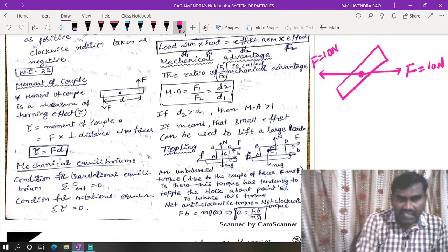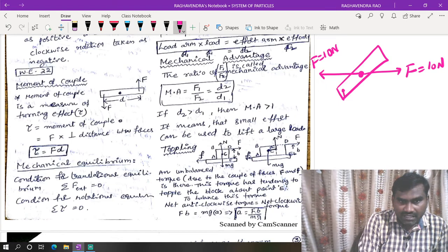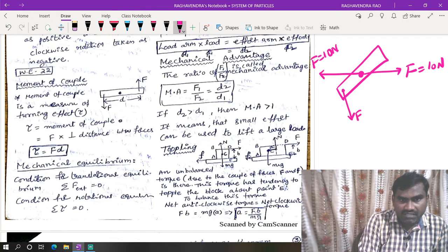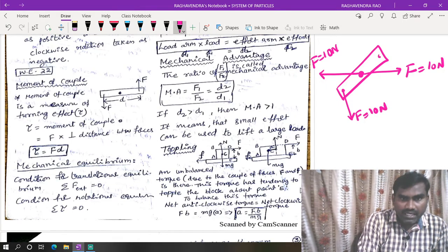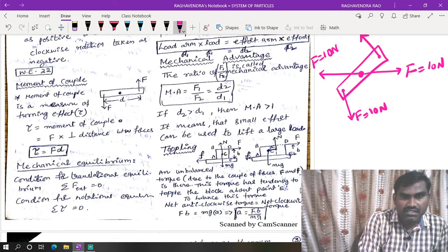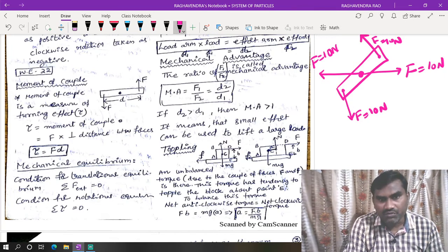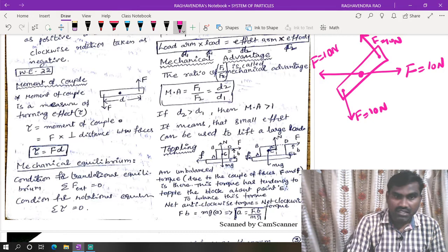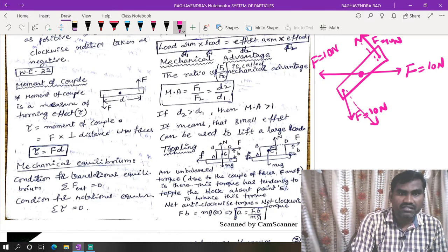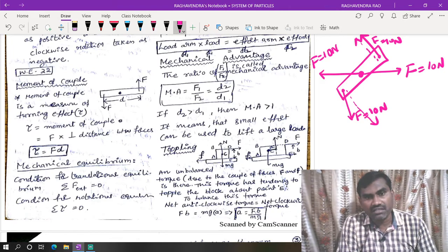Now, with the same body, at this point the force acts in this direction, F equal to 10 Newton, and at this point in the opposite direction, also F equal to 10 Newton. Now also these two forces are equal in magnitude but opposite in direction. But because of that, this end is moving in this direction, which means the body will be set in rotational motion.